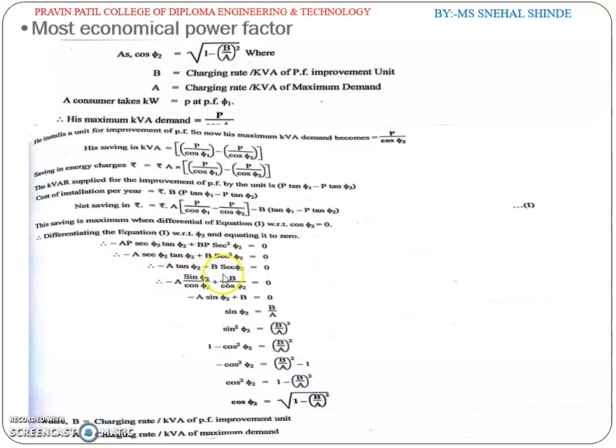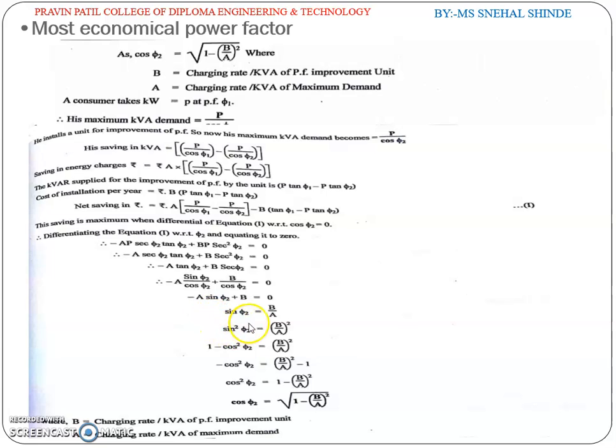Now rearranging this equation in the trigonometric form, we get minus A tan phi 2 plus B sec phi 2 equal to 0. Therefore minus A sin phi 2 divided by cos phi 2 plus B divided by cos phi 2 equal to 0. Now minus A sin phi 2 plus B equal to 0.